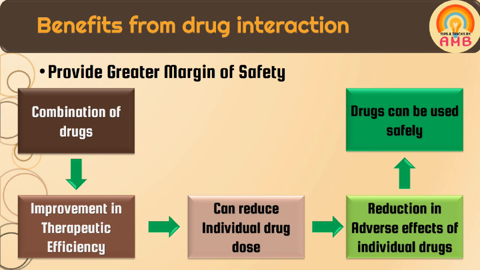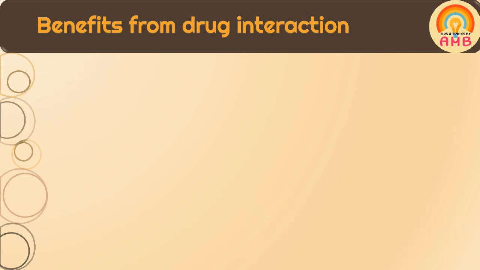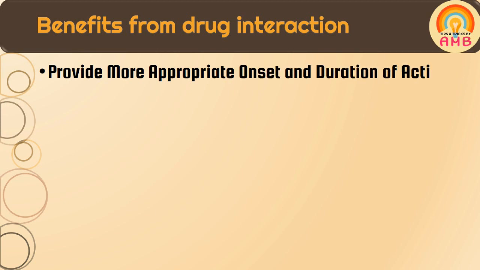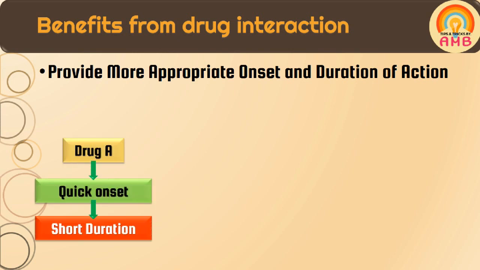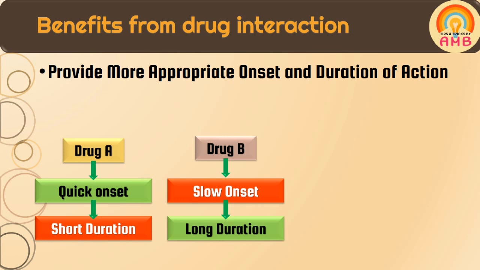Next benefit is drug interactions provide more appropriate onset and duration of action. Drug A has a quick onset of action and short duration of action, and another drug B has a slow onset of action but long duration of action.